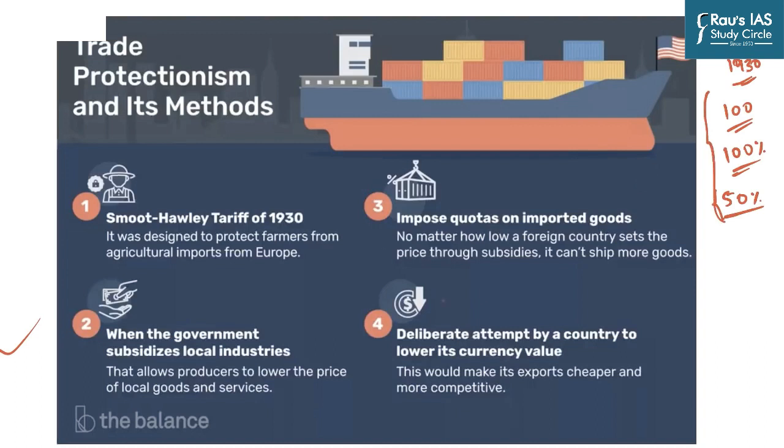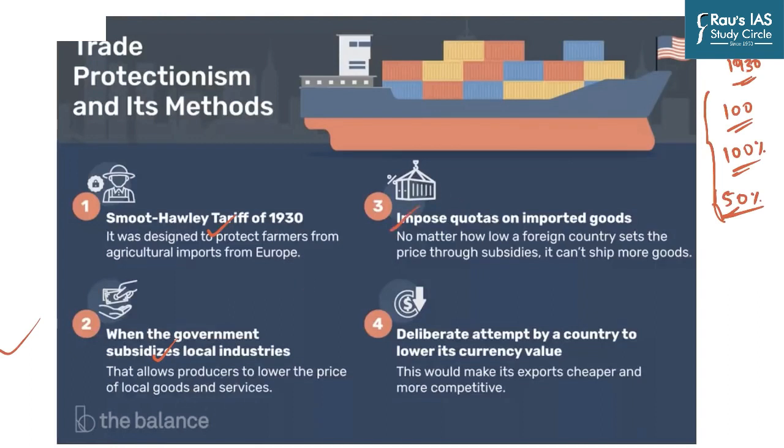So the taxes or duties imposed on imports are known as tariffs. Restriction on the volume of import are known as quotas. And negative taxes or tax credits are known as subsidies. So these are the three main ways of providing protection. And let us understand them by an image which you can see on your screen. So these are tariffs. Then government provides subsidies, which allows producers to lower the price of local goods and services because they are getting benefits from the government.